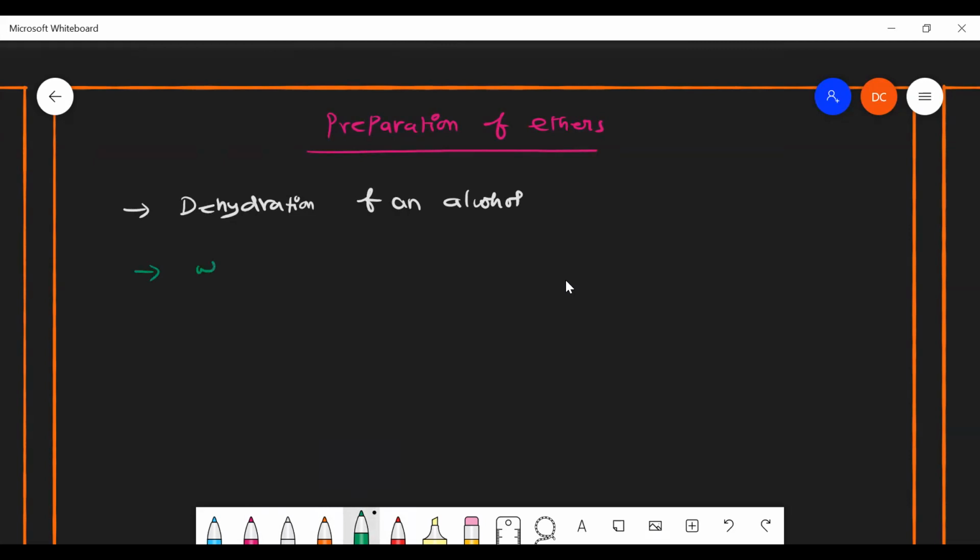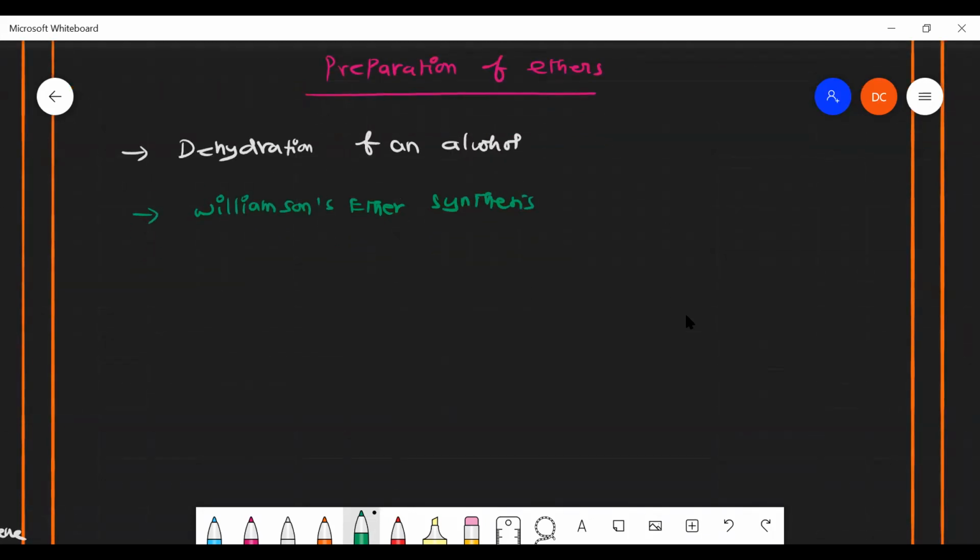And the second one is Williamson ether synthesis. A very, very important question. In all the exam question papers, you can get this question. Williamson ether synthesis. These are the two important methodologies of preparing ethers, and particularly the dehydration of alcohol is used to prepare only symmetrical ethers.